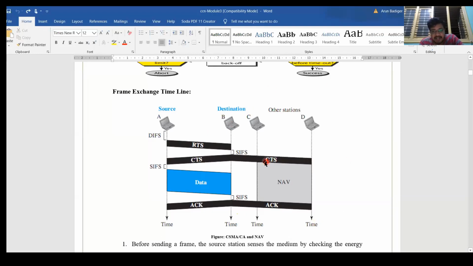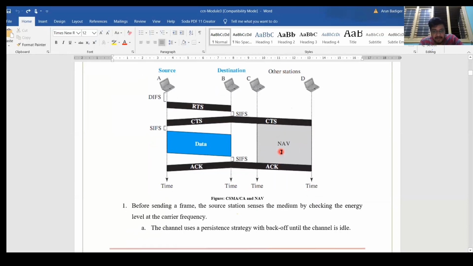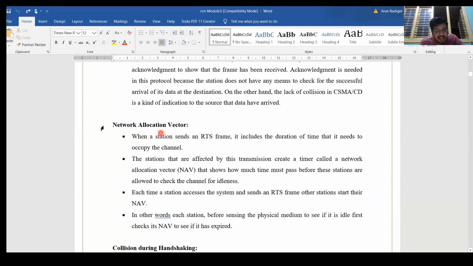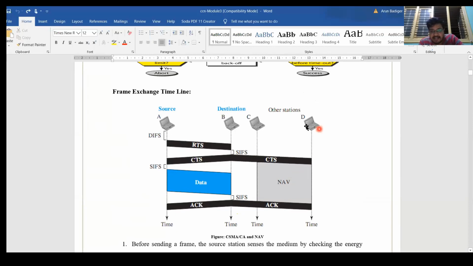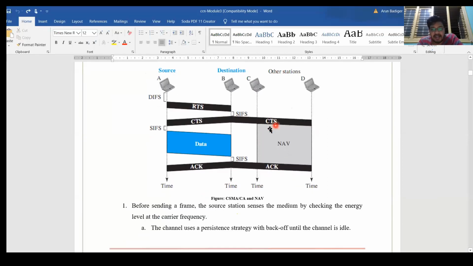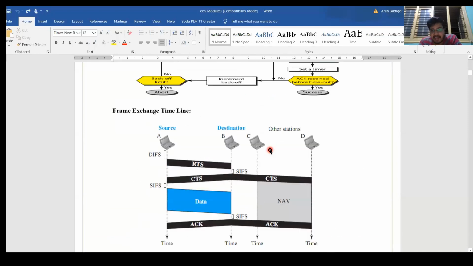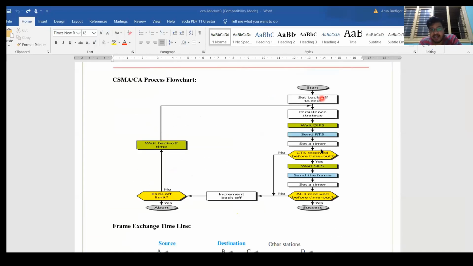So you can see that when CTS comes, there will be a NAV, the network allocation vector. When the NAV is received, C and D will not communicate until this NAV is over. NAV is nothing but stopping the communication until this side's communication is over. The duration is given by this CTS. Once the NAV is over and the acknowledgement is received, C and D are free to start communication. The same procedure is explained here again.